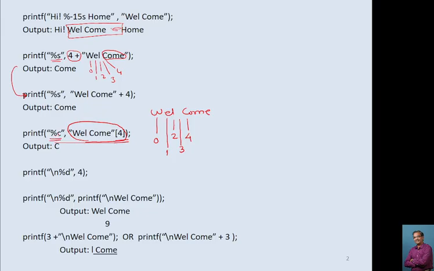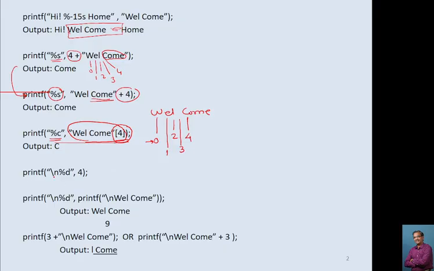This percentage s indicates you want to print multiple characters, that is a string. So it is printing welcome. Now here this 4 is separate, but here this 4 is present within square brackets, so it will consider this as an array, and whatever character is present at the fourth position it will print. Remember, position always starts with 0.